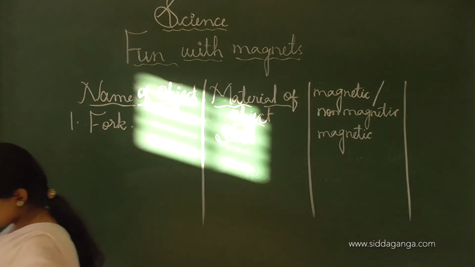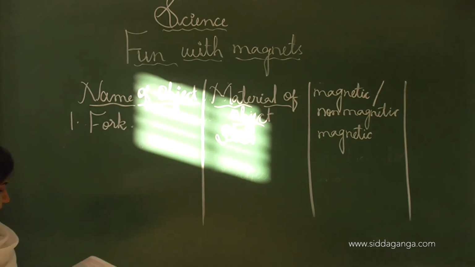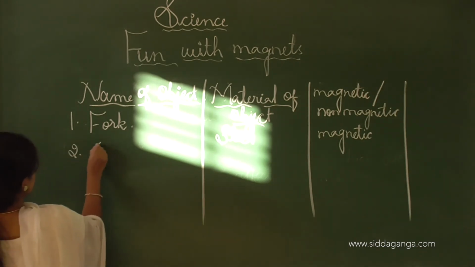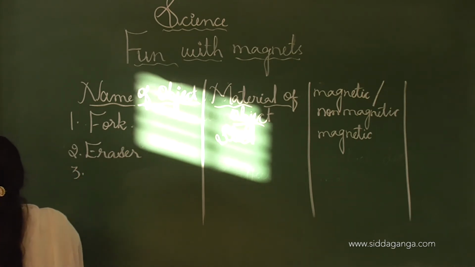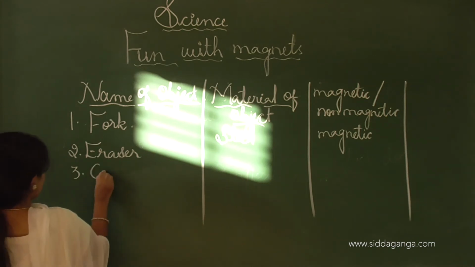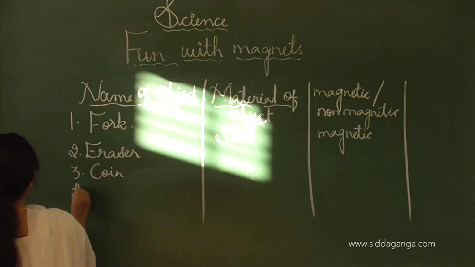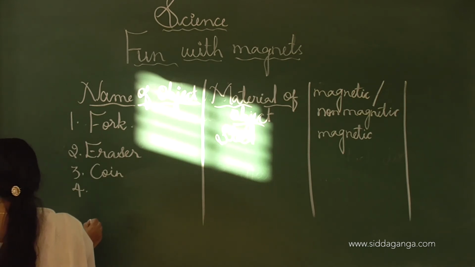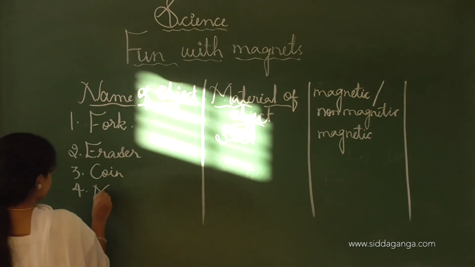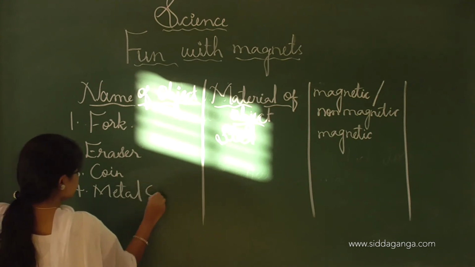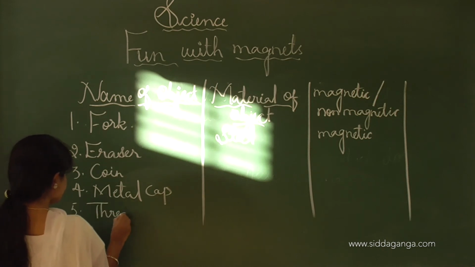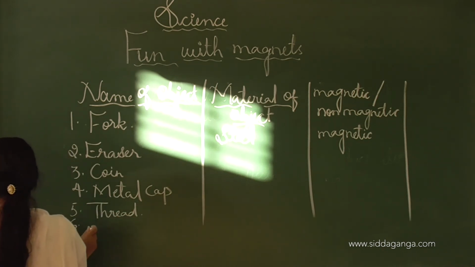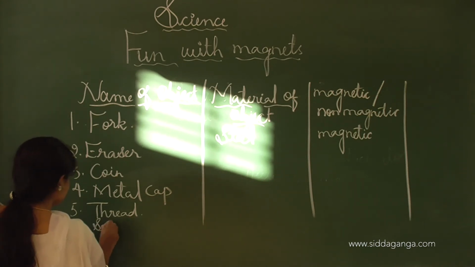And next one is the eraser, coin, metal cap, thread, scale.